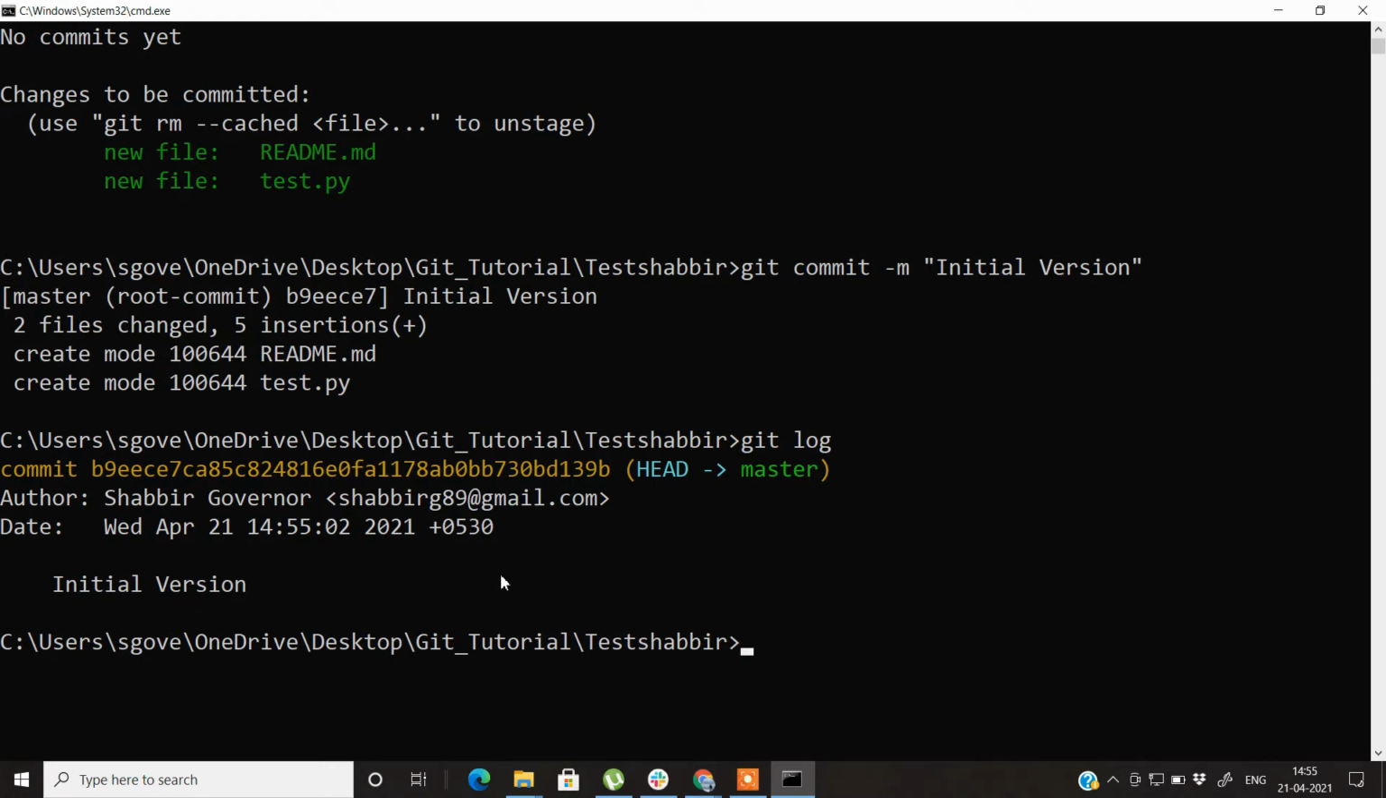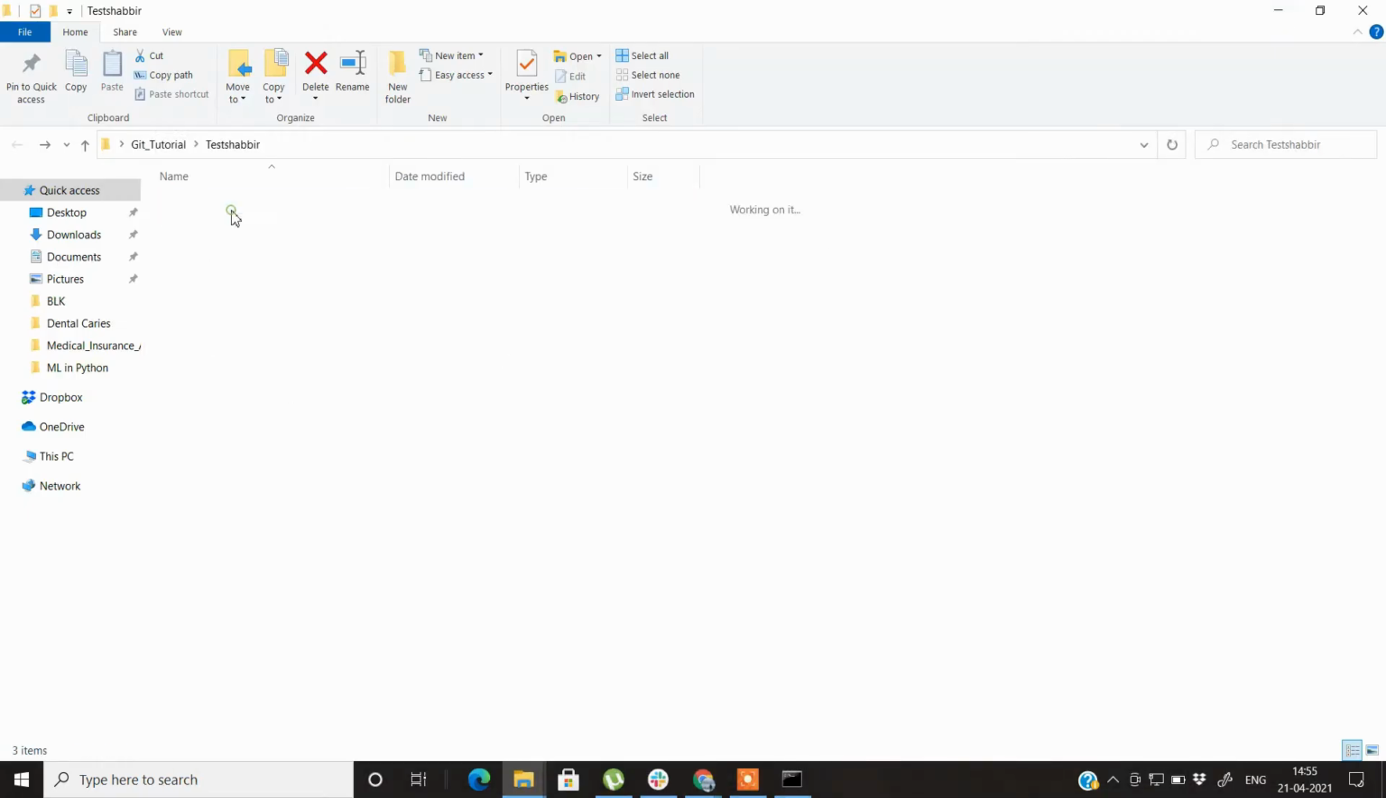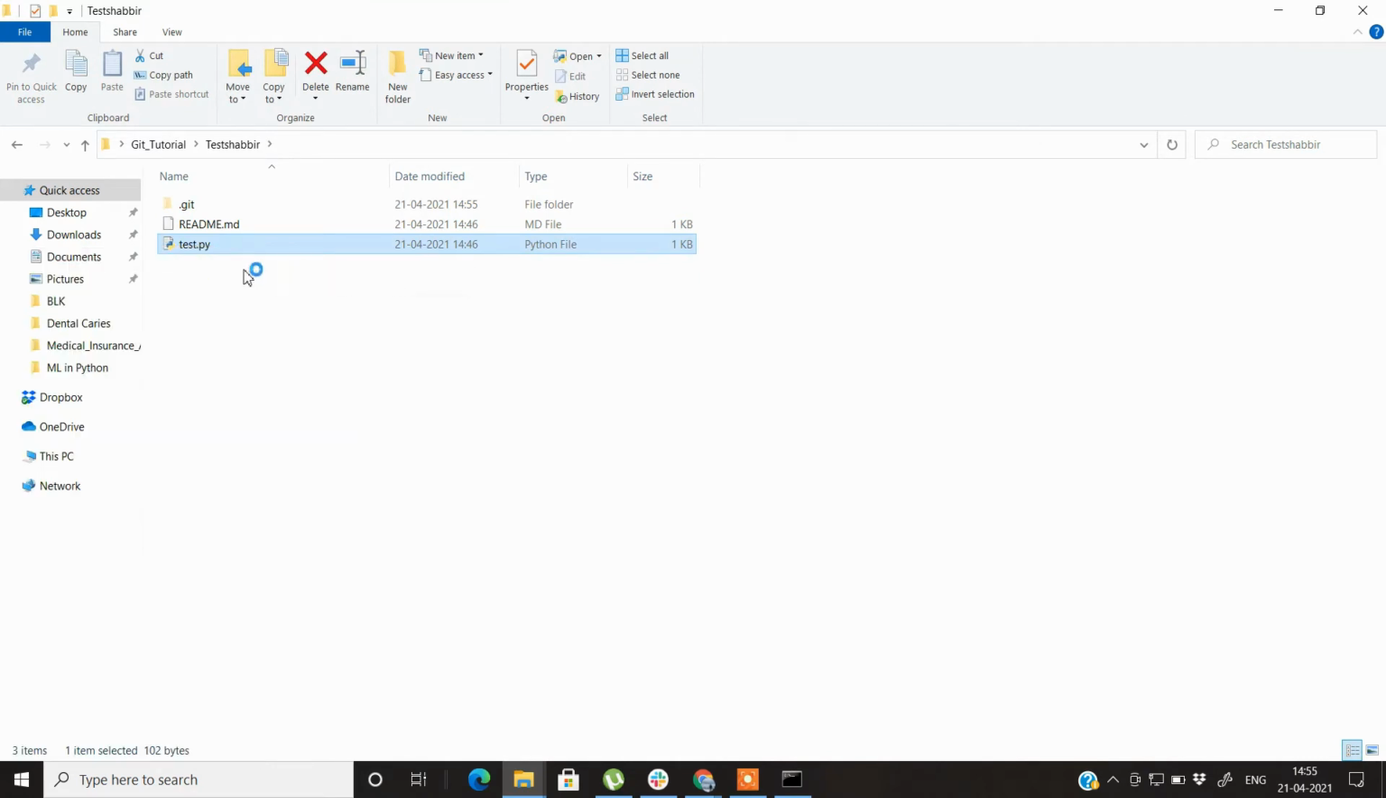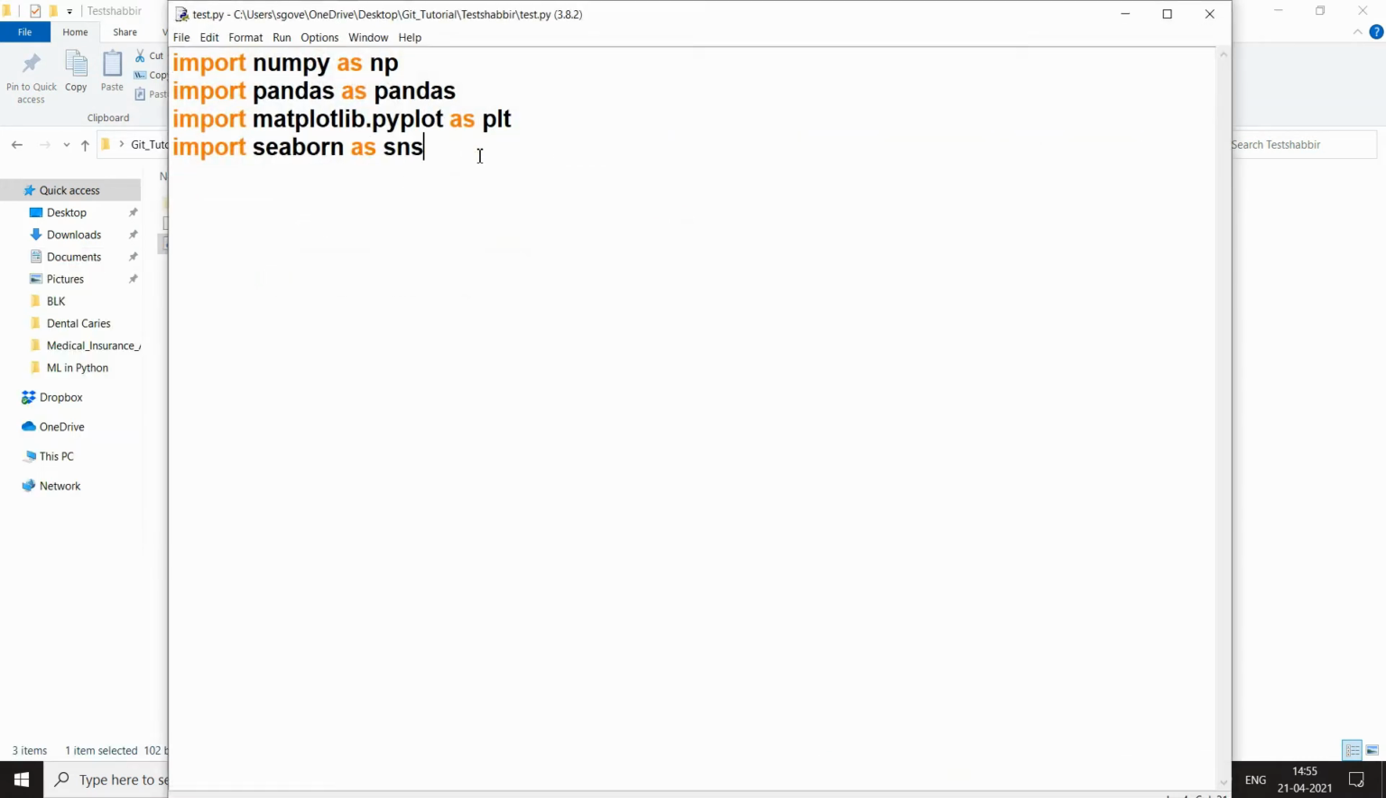Let's try to make some changes to our test.py file and see how things work differently once you have made some changes in your source code. We have this folder here, we have this test.py. I will open it with IDLE, and here let's delete this line and let's add another line of code.